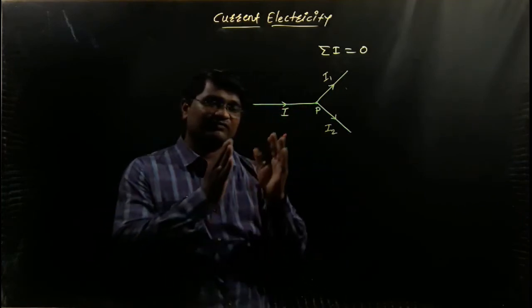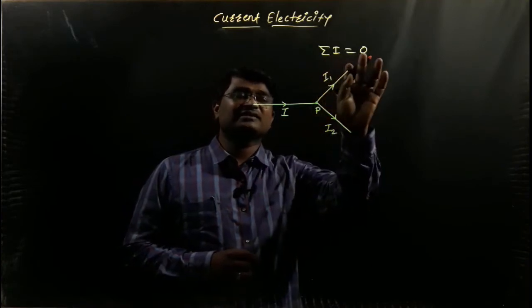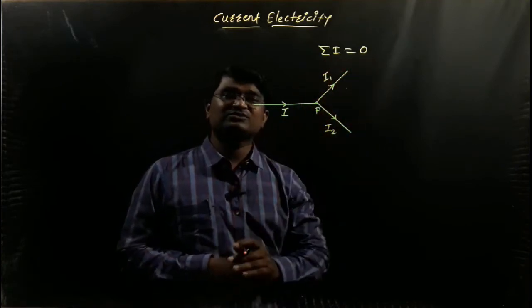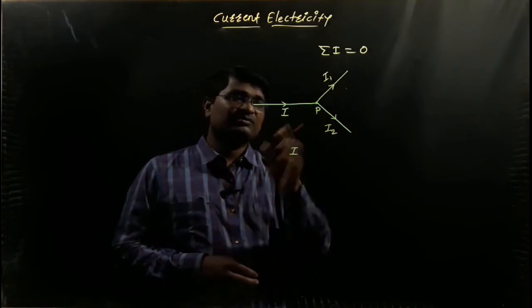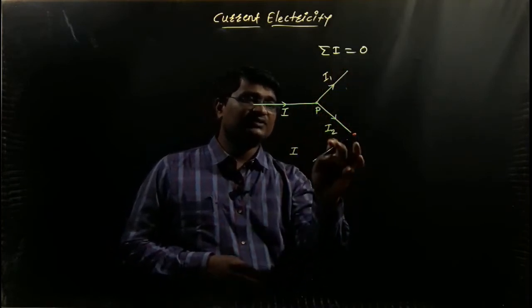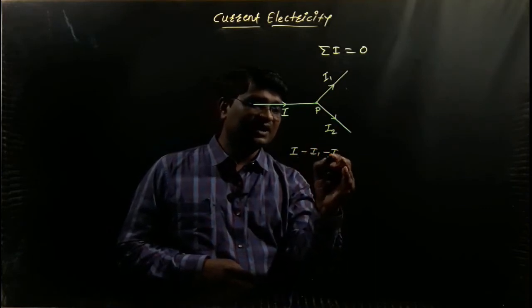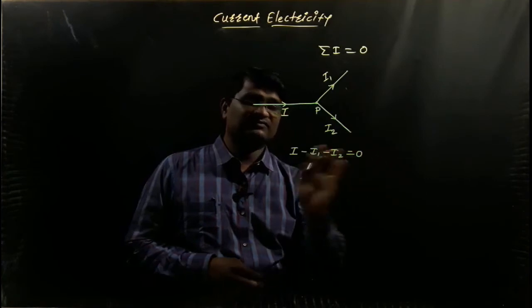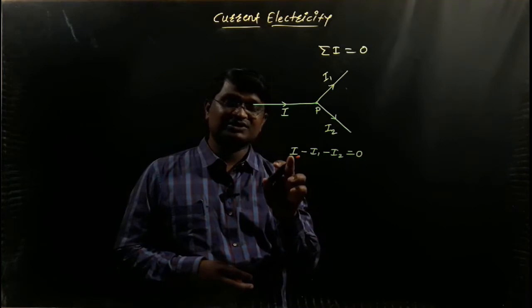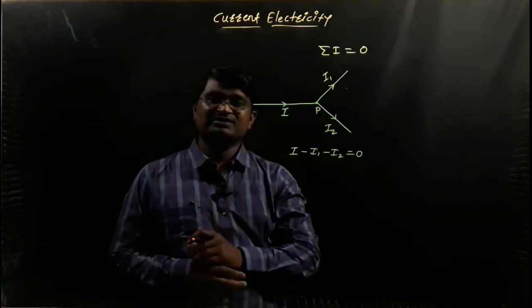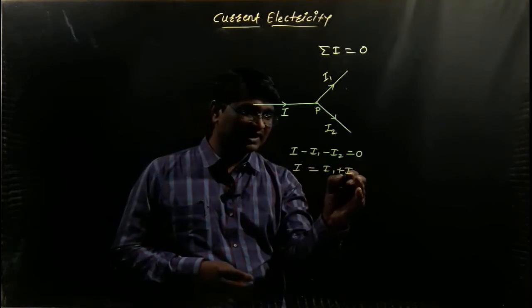When we use Kirchhoff's first law, the law of electric current, the algebraic sum of electric current at any point of junction is equal to 0 with the help of sign convention. I is positive because it is moving towards the junction, and I1 and I2 are negative because these currents are moving away from the junction. It means I minus I1 minus I2 is equal to 0. This is the first concept of Kirchhoff's first law. So we can find I is equal to I1 plus I2.